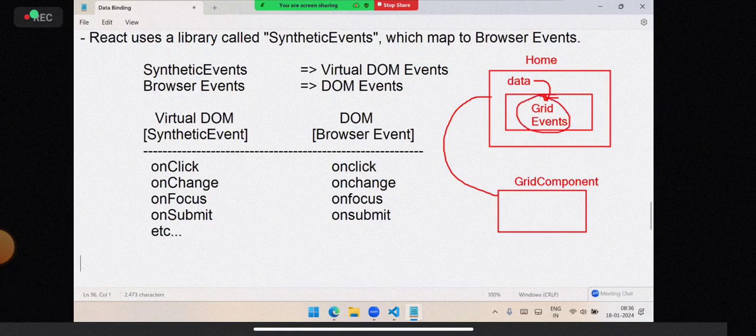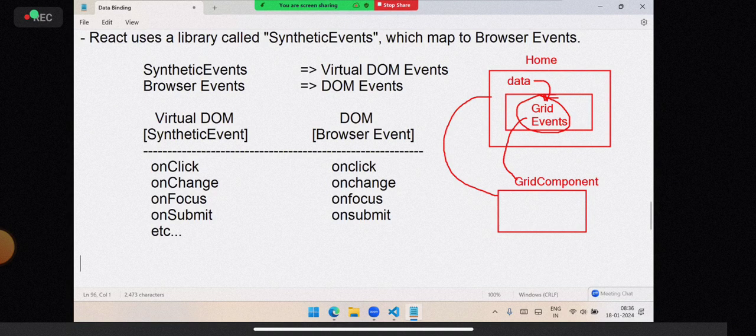You created your own element, then that element should have some events. That means you can create events. So how to create events? If you derive a synthetic event, you can create your own event. You will see that in TypeScript. I will show you how, because this library is built in TypeScript.